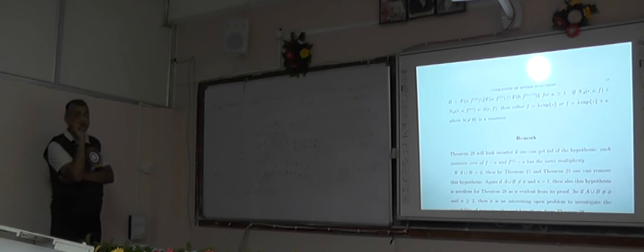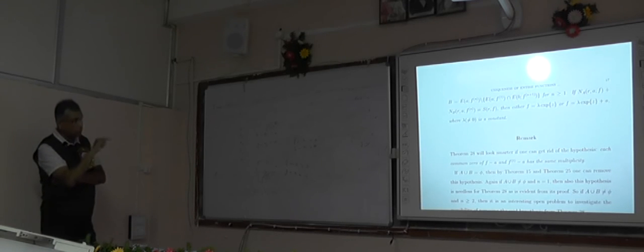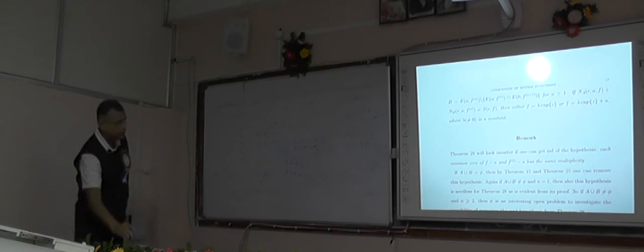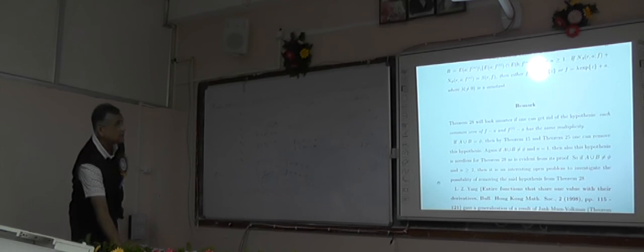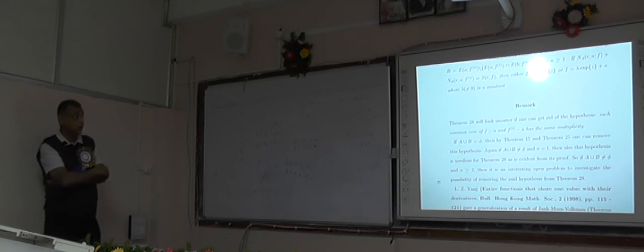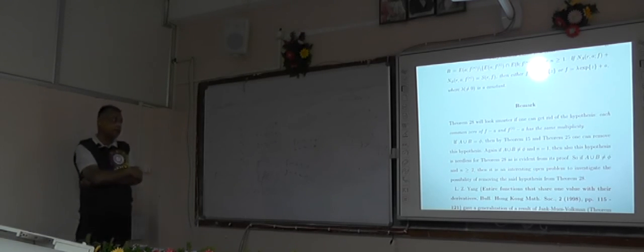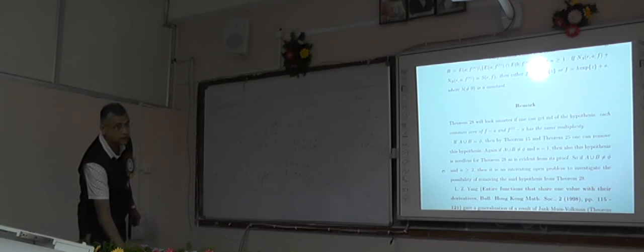If A union B is non-void, but the order of the derivative n is 1, then also from the proof of the theorem it is clear that the condition is redundant. Therefore it is still an open problem whether that condition can be removed in the case when A union B is non-void and n, the order of the derivative, is greater than or equal to 2.